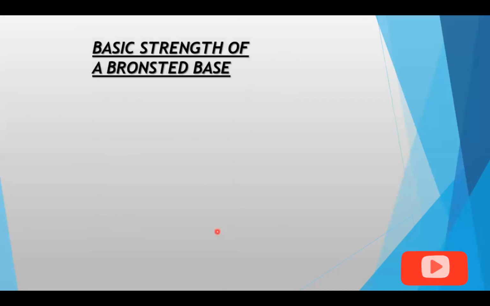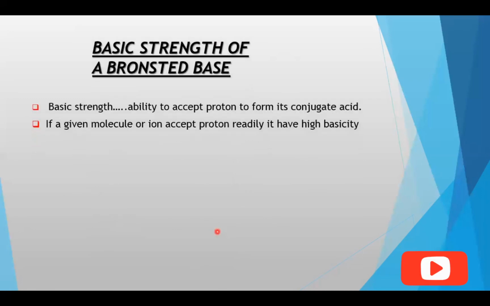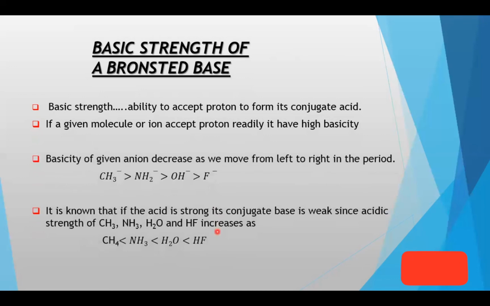Next is the basic strength of Bronsted bases. Basic strength is the ability to accept a proton to form its conjugate acid. If a given molecule or ion accepts a proton readily, it means that it has high basicity. As we move from left to right in a period, the order of basicity decreases. As we have discussed above, the conjugate base of a strong acid is always a weak base. Here these are the conjugate bases of the above discussed acids, so their trend will be opposite to the acids. This is the acidic strength, and this is the trend of their conjugate bases. So it will be opposite.